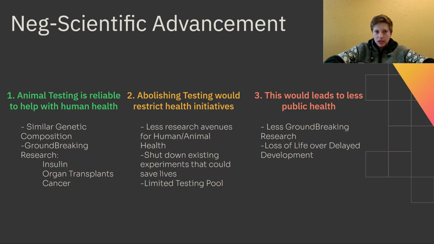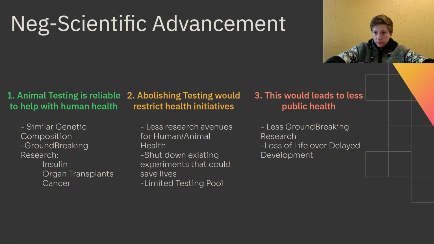But abolishing this, secondly, would restrict health initiatives, as there are fewer research avenues for humans and animals to get the treatment that is necessary, because without the ability to test on similar genetic compositions, there are fewer avenues to promote health. This shuts down existing experiments that could have potentially saved lives. I want you in your own time to find an example of an experiment right now that is getting a lot of prominence due to animal testing. I'd say a good starting place might be CRISPR technology.